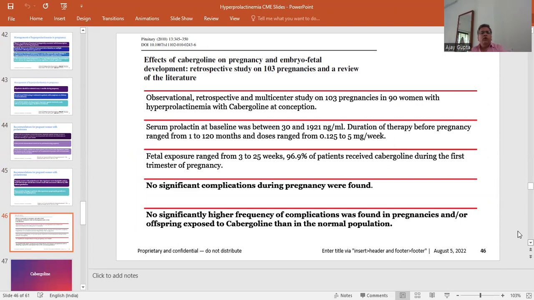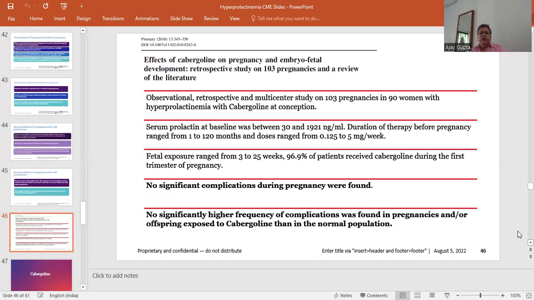Effect of cabergoline on pregnancy and embryo-fetal development. It is a retrospective study of 103 pregnancies, and a review of the literature has been done. Observational, retrospective, multicenter study of 103 pregnancies in 19 women with hyperprolactinemia. Serum prolactin at baseline was between 30 and 1921 nanogram per ml.